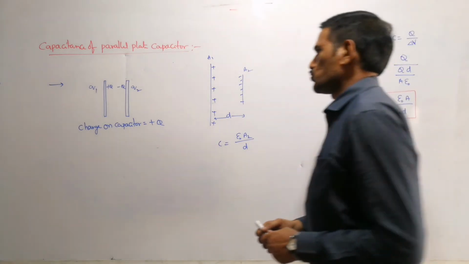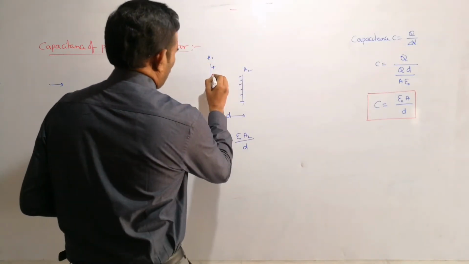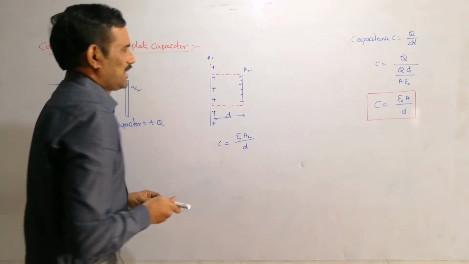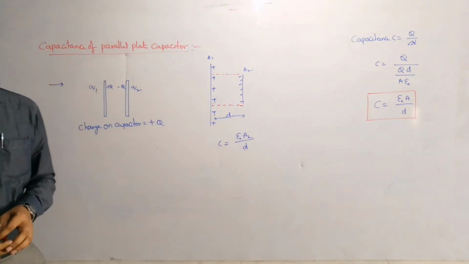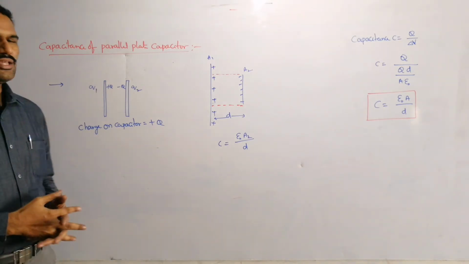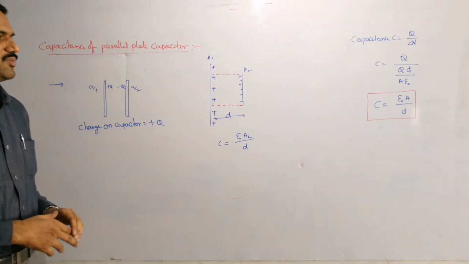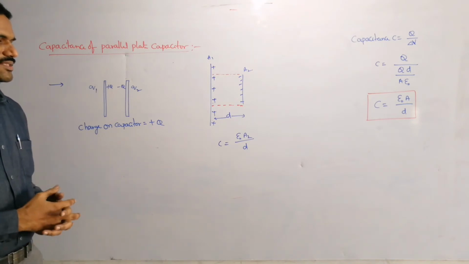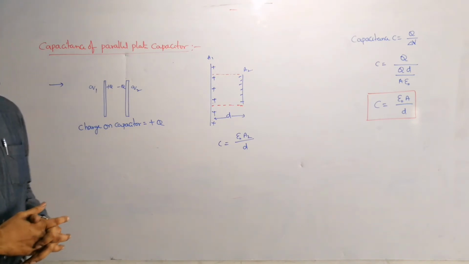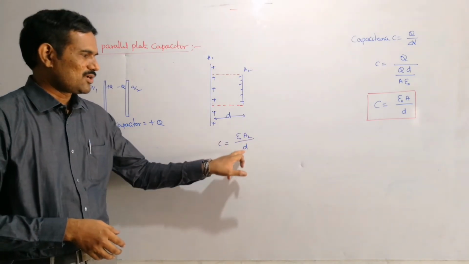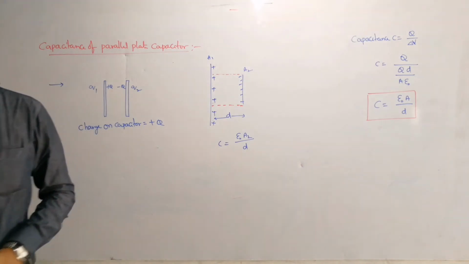In the example shown, the area A2 will be the effective common area. Therefore, its capacitance can be written as C is equal to epsilon naught A2 by D. That is the capacitance of that system.